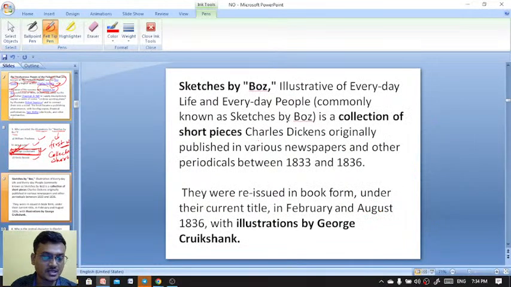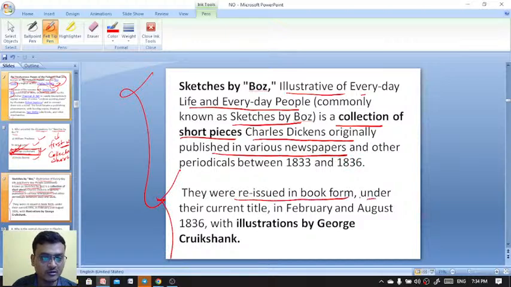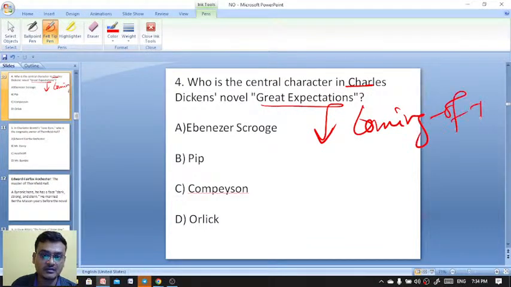Next question. Here is the explanation. Sketches by Boz, Illustrative of Every-Day Life and Every-Day People, commonly known as Sketches by Boz, is a collection of short pieces Charles Dickens originally published in various newspapers. They were reissued in book form under their current title in February and August 1836 with illustrations by George Cruikshank. Who is the central character in Charles Dickens' novel Great Expectations, which is a coming of age novel, or Bildungsroman?